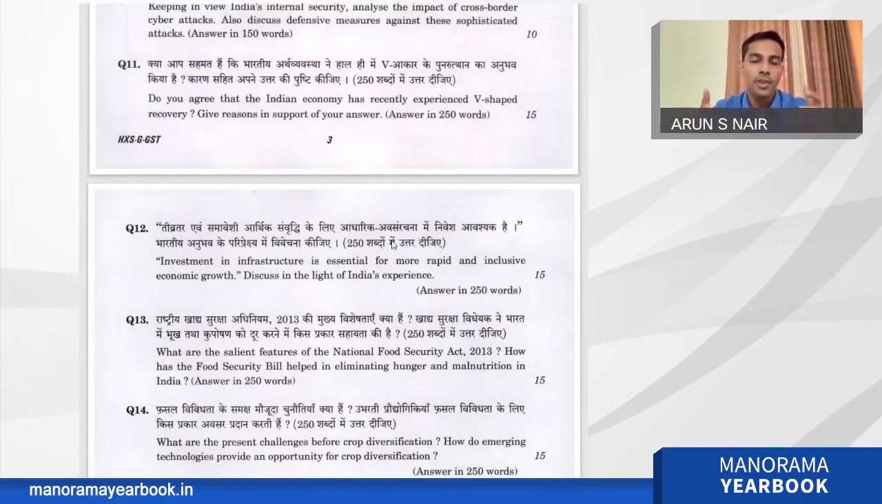For example, everyone can mention the healthcare system in Kerala or the education system in Kerala, where it led to inclusive economic growth of the people. So again, this is a direct question from the economy, Indian investment and infrastructure. Now we can go to the next question, question number 13.